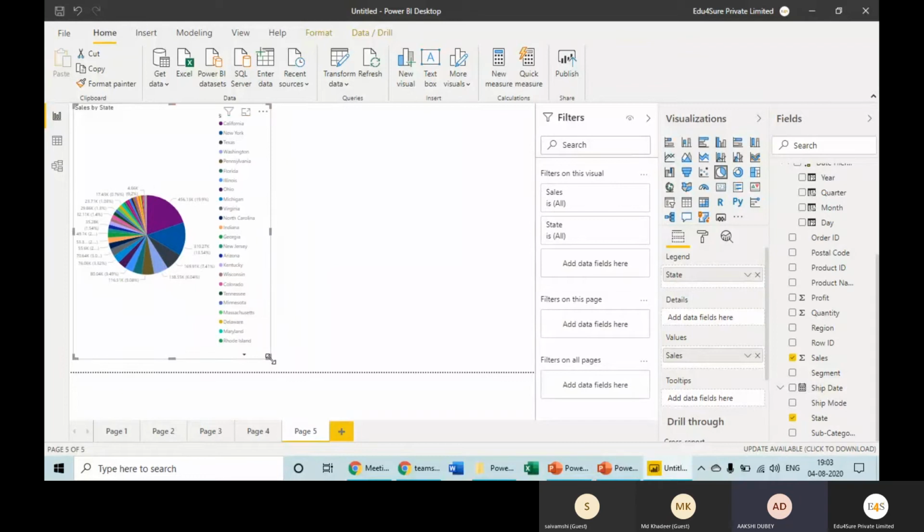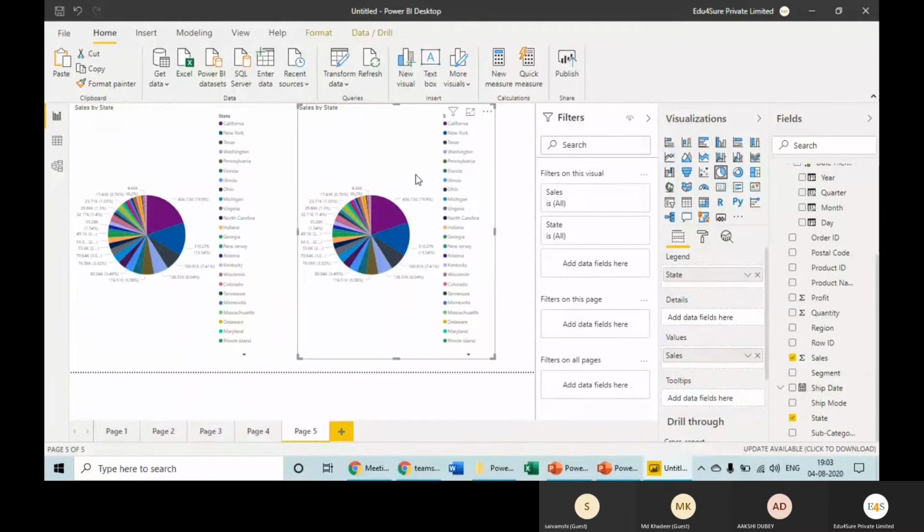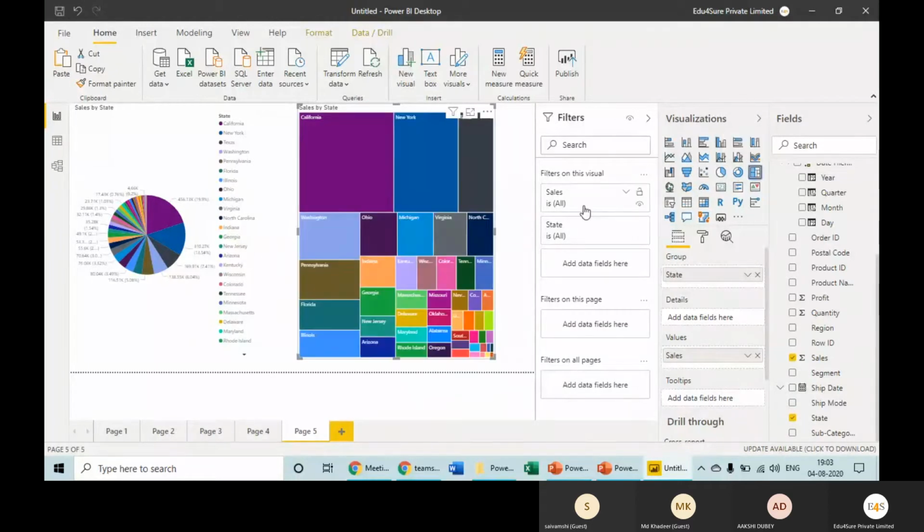So in Power BI, we have some visuals where we need to understand where to use them, when to use them, and what type of data. So whenever we have huge data, what will we do? Just copy paste it one more time, put the control on this, and go ahead with tree map. Better? So basically in Power BI, pie chart has been replaced by tree map in case of huge data. Here you can understand it very, very quickly, nicely. It is making sense. Yes, it's better.